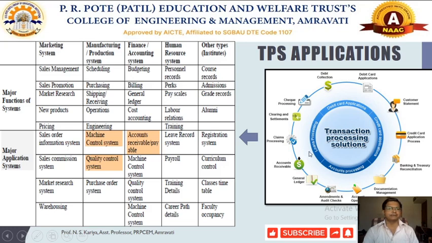Say for example, in the case of marketing, major functions and major application systems would be there: sales management, sales promotion, marketing research, new product development, pricing, sales order information system, sales commissioning system, market research system, and warehousing. These basic applications are primarily used in the TPS. Similarly, in other business functions, we use different forms of transaction processing systems, which can be primarily used by the user. So these are called TPS applications.